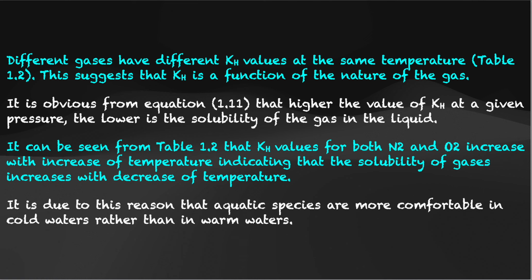That is what we are able to conclude here, because temperature and Henry's law constant are directly proportional from the table given. That means when Henry's law constant and temperature are directly proportional and Henry's law constant and solubility are inversely proportional, then your temperature and solubility of gas in a liquid are also inversely proportional.